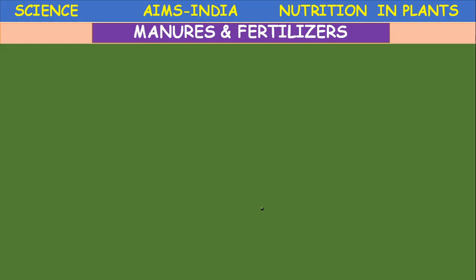So when manures are added to the soil, they increase the humus. Humus means the moisture of the soil will be retained for a long time and some nutrients are added. But when fertilizers are added, humus is not formed. Fertilizers give instant results. We cannot replace fertilizers with manures. Fertilizers are specific, meaning the nutrients present in fertilizers are specific, but manures are natural fertilizers. They slowly add nutrients to the soil. Okay.